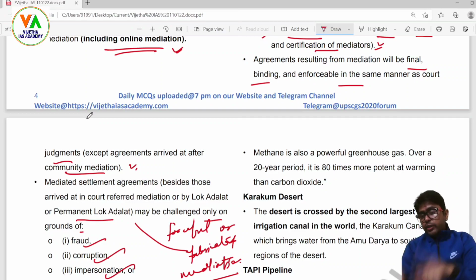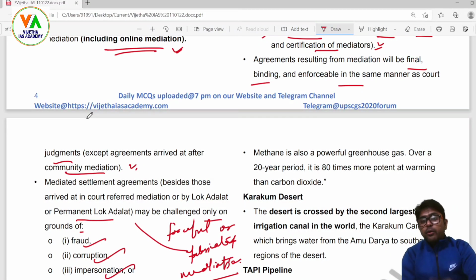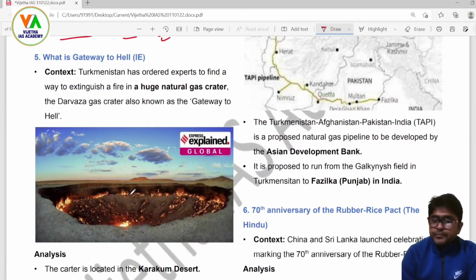And after it goes to the court, if both parties are willing to come to an agreement, then you can go to the mediation centers, and there the court will actually supervise it. But if I know it already, then both parties can try to arrive at a conclusion, because no one actually wants to go to court in most cases of a civil nature. So awareness is also important, along with reforms in the structure.